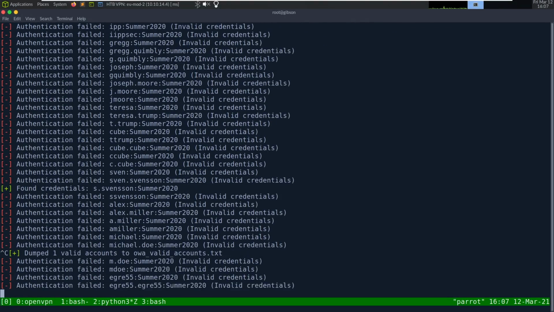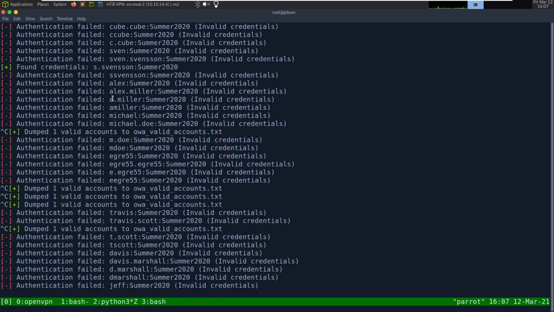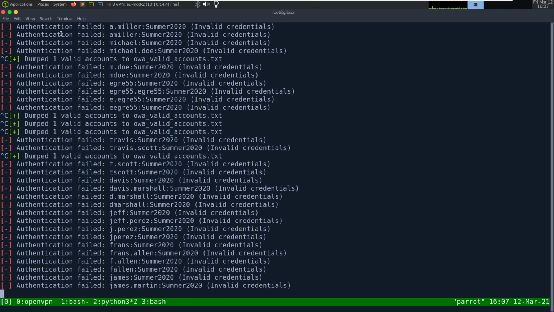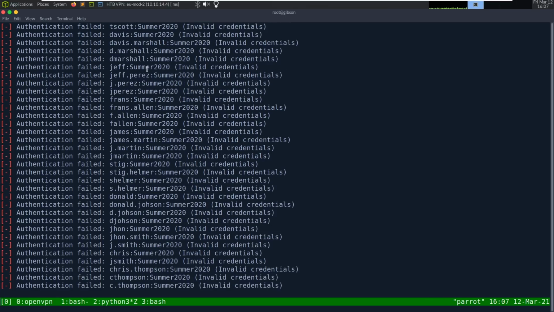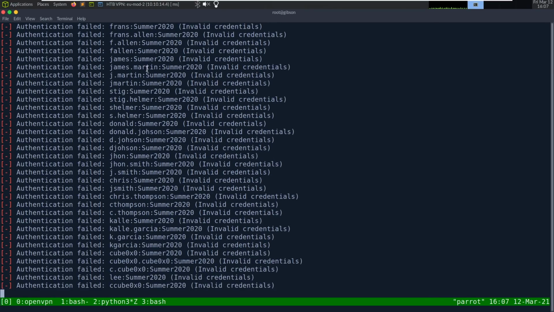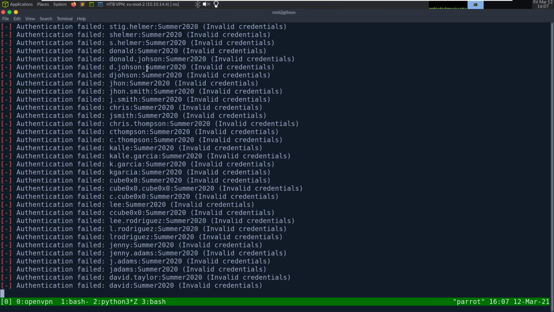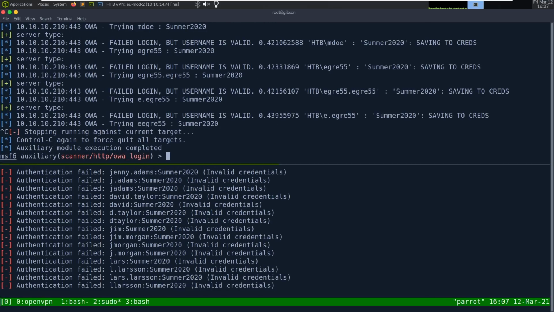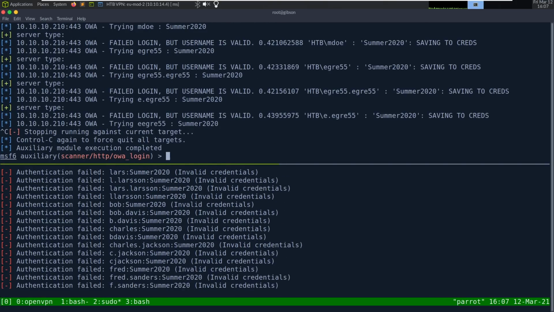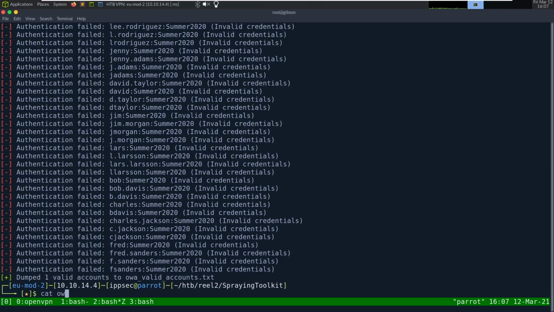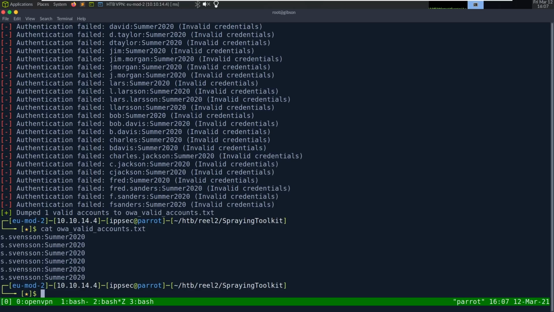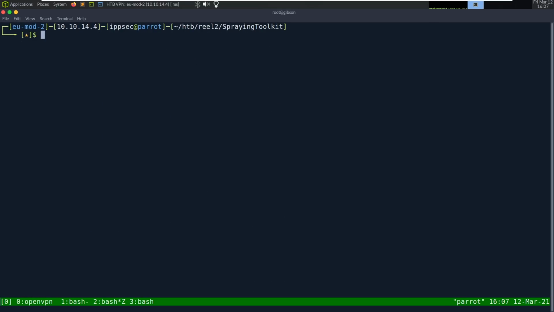Trying to stop it, I can't, but you saw it did it, and it dumped valid accounts. So both scripts work. Choose whatever one you like. Me personally, I generally use Metasploit because that's what I'm used to. But the spraying toolkit looks like it's pretty good. And you can count these accounts at the end. It printed multiple because I did a Control-C, but both scripts work pretty amazingly.